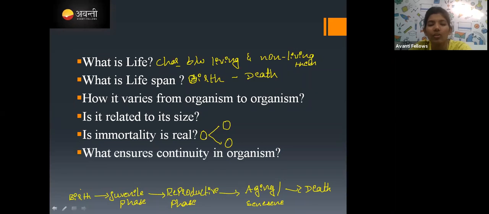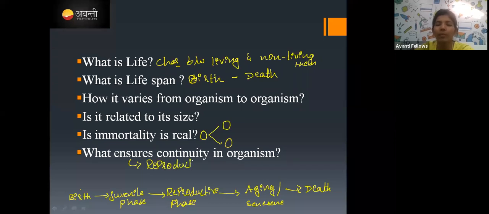And what ensures the continuity of organisms? Can anyone say? What ensures the continuity in organisms? If there is a species, the human species has to continue for many years. It is continuing for many years till now, and this will continue to the next also. Yes, Meghana, Soumya, Chetan, Litika, correct. So that ensures reproduction.